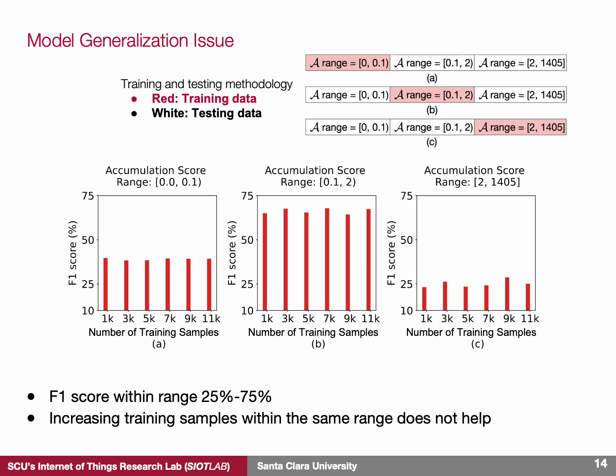Simply increasing the dataset size within the same accumulation score range does not solve this issue, as the model is not exposed to the broader variety of patterns that occur at different channel utilization levels.